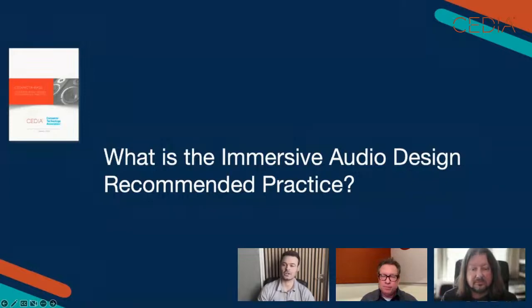I'm excited to get into it in a minute and show a bit more of what is going to be in there. I just want to quickly mention something, and that is that Ben and I have used this phrase entertainment space design. The old recommended practice used home theatre, which I think is being used less these days.